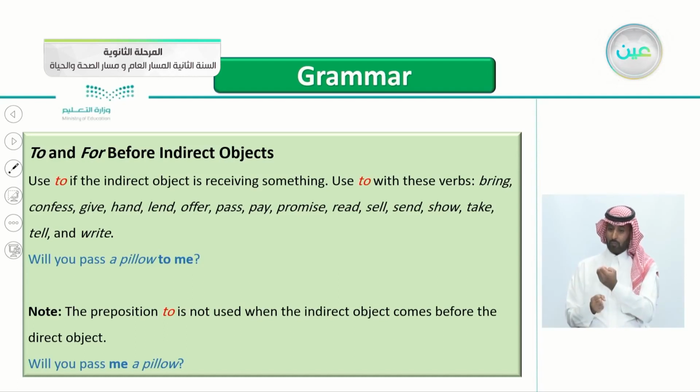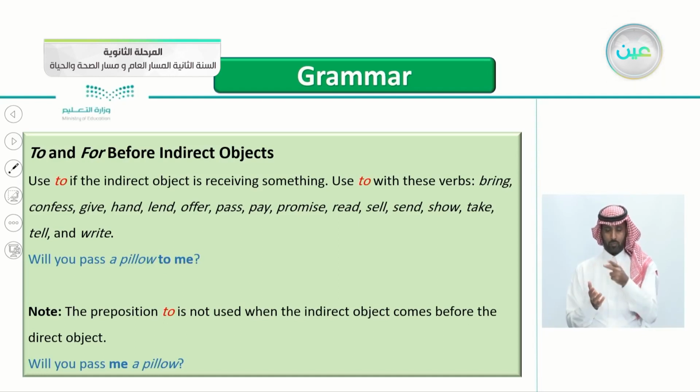We use to with these verbs like bring, confess, give, hand, lend, offer, pass, pay, promise, read, sell, send, show, take, tell, and write. For example here, will you pass a pillow to me? Of course this is a question form. So me here is the indirect object and I'm receiving the pillow. So I'm getting something.